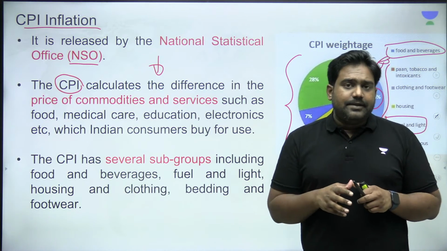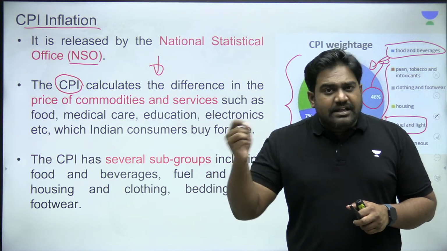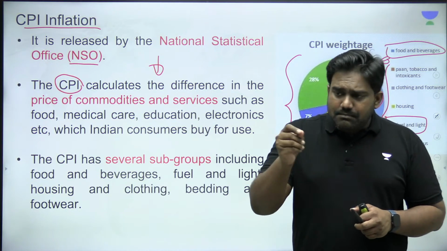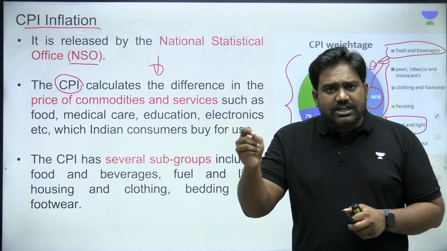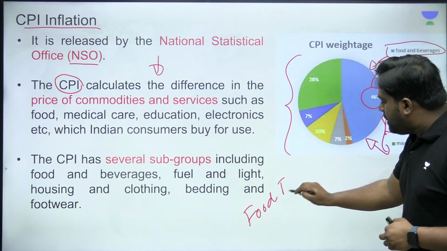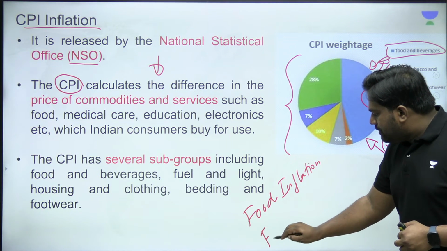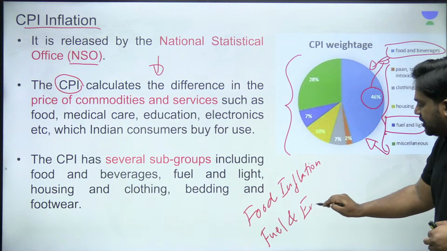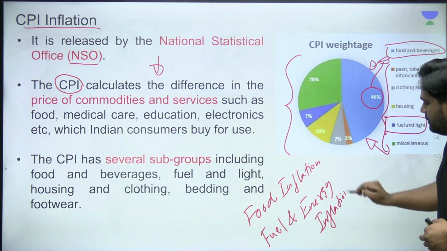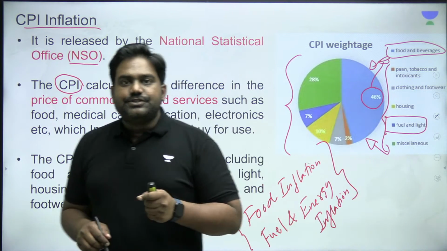Now the concern is that food prices and power prices, right, or energy prices, tend to remain very volatile. They are very market sensitive. They are very sensitive to the demand supply situation. If you look at food inflation as well as fuel and energy inflation, they remain very sensitive to changes in market conditions, right?